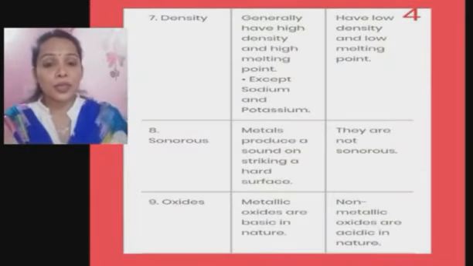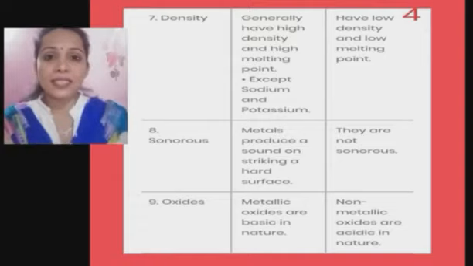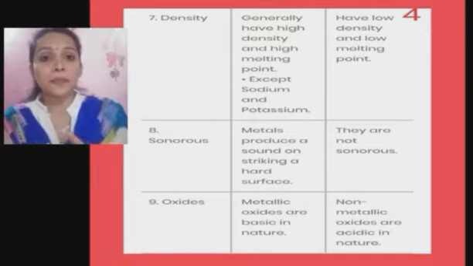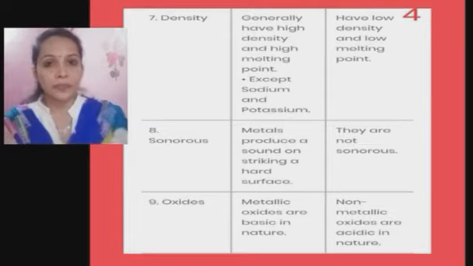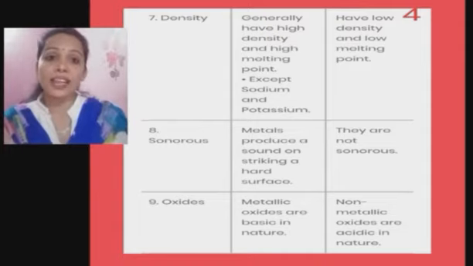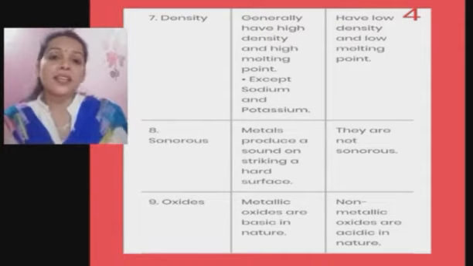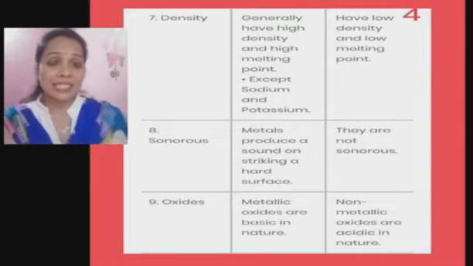Density. Usually metals are hard because of their density. You know what is the meaning of density? Density is nothing but mass per volume, isn't it? You have learned in your ninth standard. Generally, metals have high density. Exception is sodium and potassium. That's why we can cut them using a knife, because they are not that dense. Usually non-metals have less density and they have less melting point also.